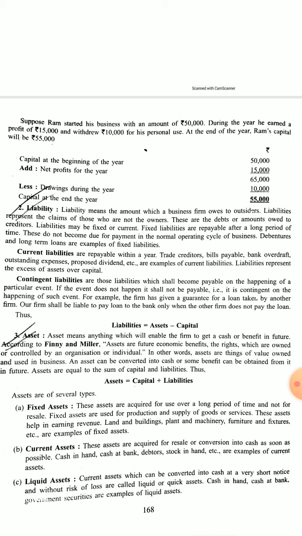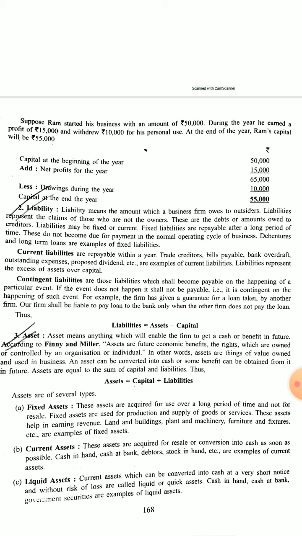The next thing is liability. Liability means the amount which a business firm owes to outsiders. So liability represents the claims of those who are not the owners. As I told you, any fixed asset or current asset is acquired with the help of money, and that money is supplied by either capital or liability. So whatever is not capital and is taken from outside is called liability.